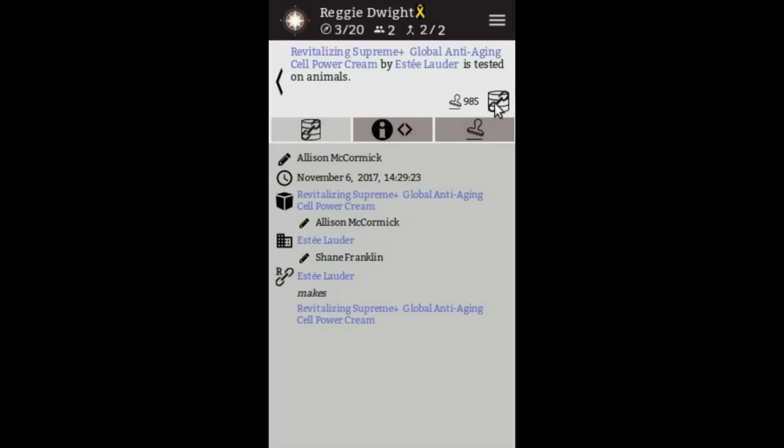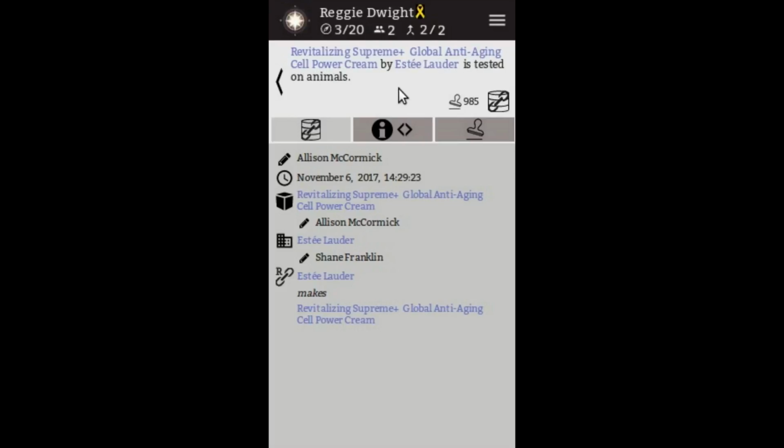This datum happens to be both. And so this is the symbol that we've come up with, where you have a piece of information and then the chains in there to show that it's linking as well. So when we look at a datum page, on the top we have the backbone. This is the core of a datum, a piece of information, and it's just a simple statement. In this case, it's saying that this product made by this company is tested on animals.